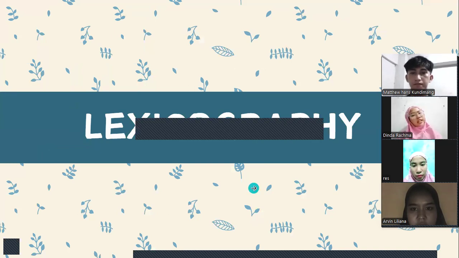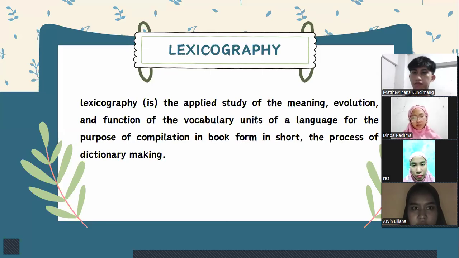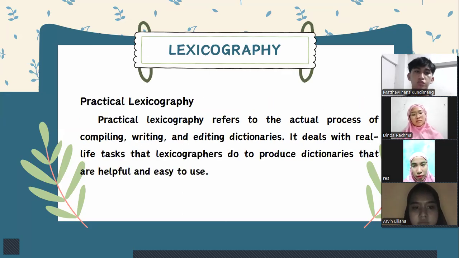Lexicography. Lexicography is the applied study of the meaning, evolution, and function of the vocabulary units of a language for the purpose of compilation in book form. In short, the process of dictionary making.